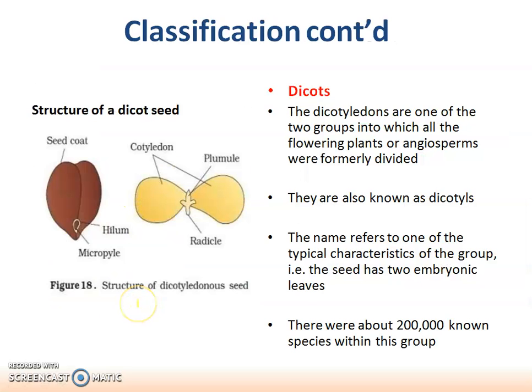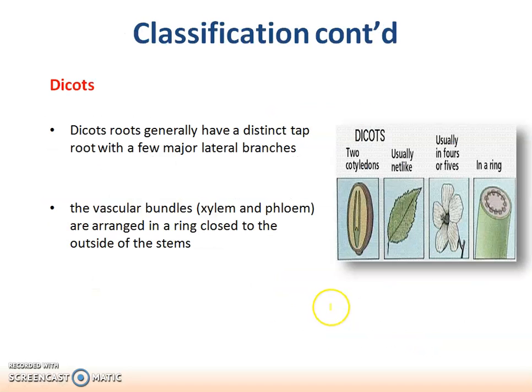Then the structure of the dicot. Dicots are those which have two cotyledons. The cotyledons are the swollen leafy structures of the seed. They are also known as dicotyles. The seeds have two embryonic leaves. And the dicots have a distinct taproot system. Then the vascular bundles are arranged in a ring.